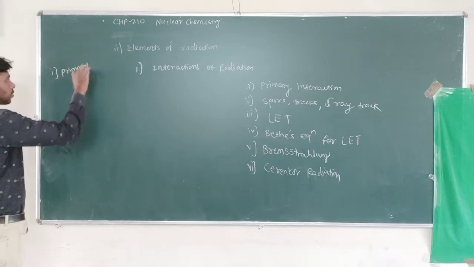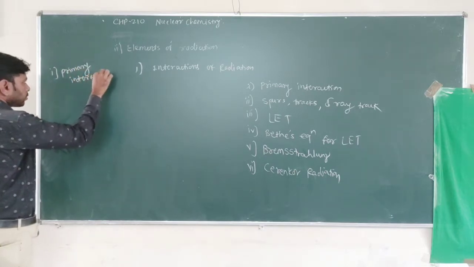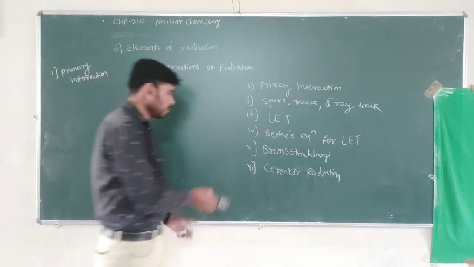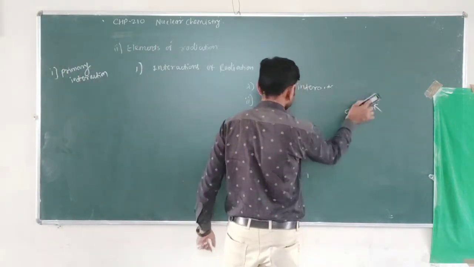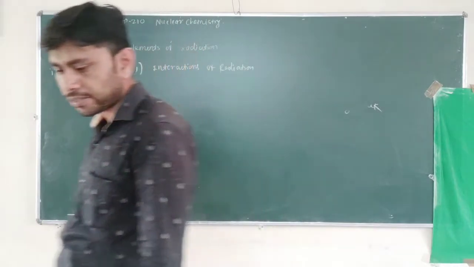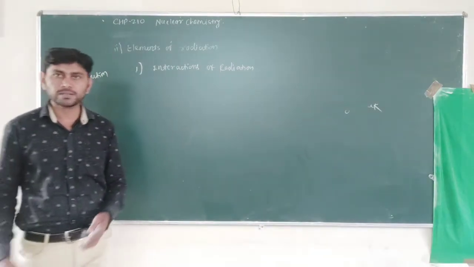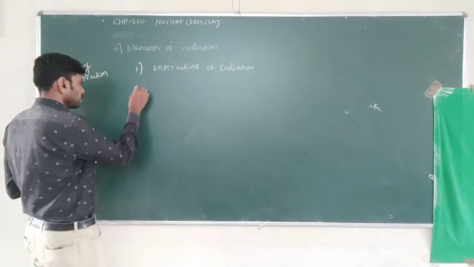Primary interaction, the interaction with these radiations or particles. Basically, there are three types of primary interaction. These are the five types we have to study. First is the primary interaction. So basically three types of primary interactions are there. So primary interactions are, see,